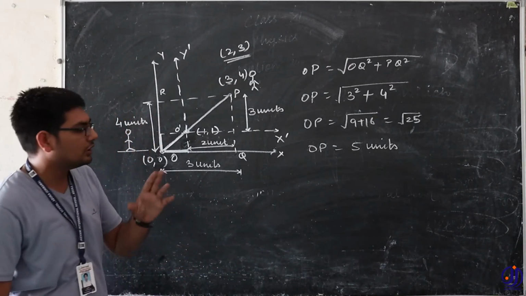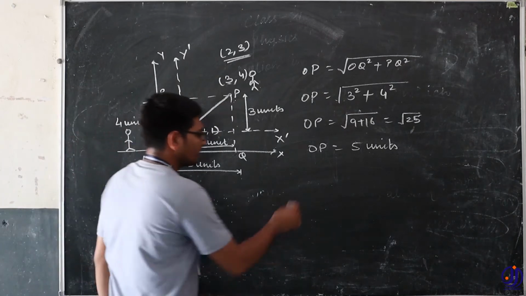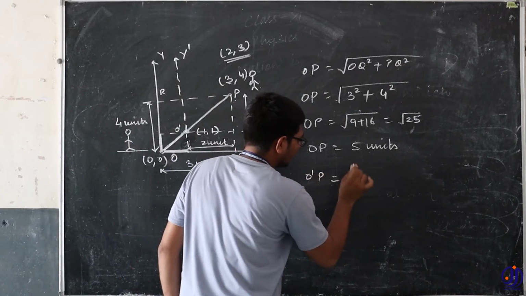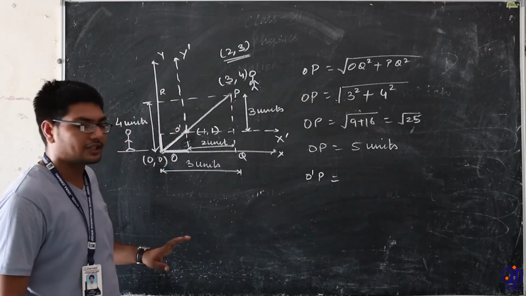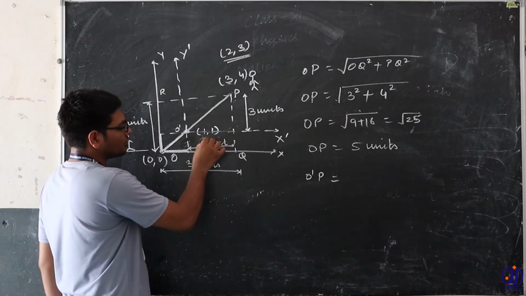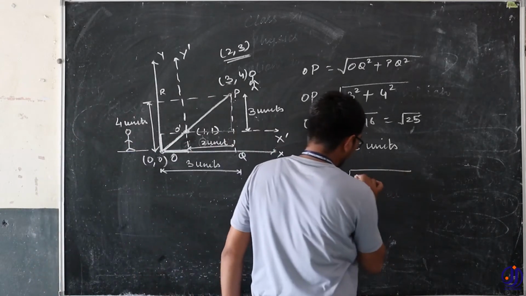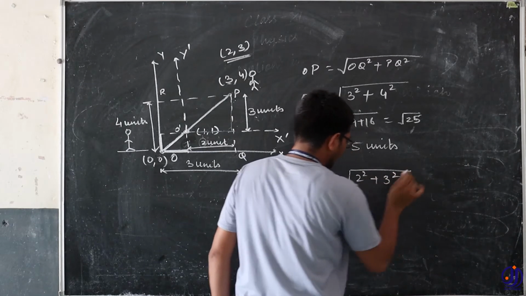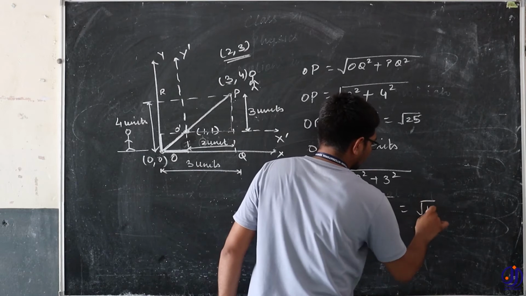So what will be the new distance between the observer O and the person P? That will be OP. Again you can use the Pythagoras theorem or the distance formula. If we use the Pythagoras theorem, this distance is 2 units, this distance is 3 units. So what will be OP? That will be the root of 2 squared plus 3 squared, that is 4 plus 9, which is root 13.